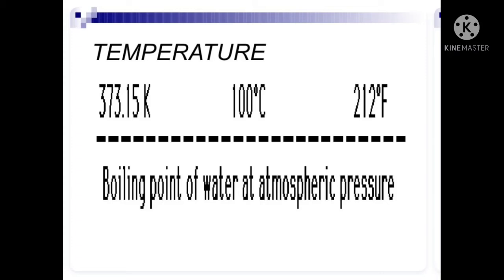So we know that the boiling point of water, or steam point of water, is 100 degrees Celsius.